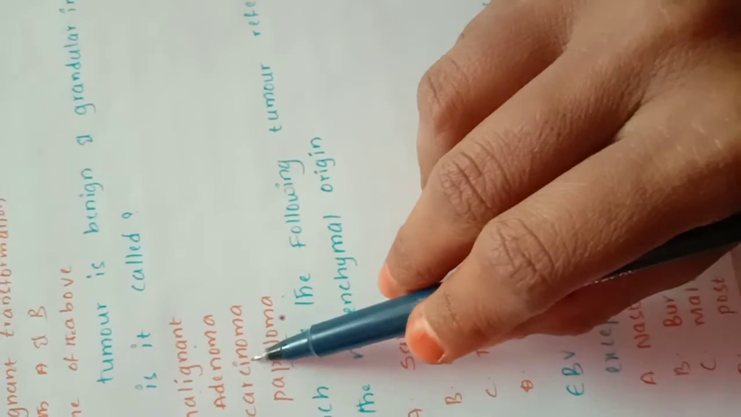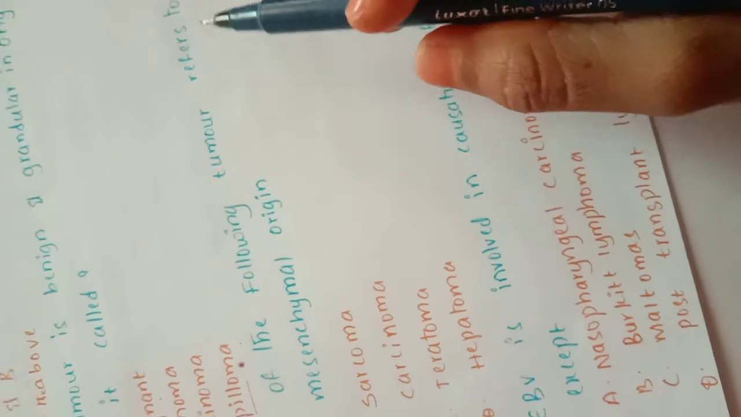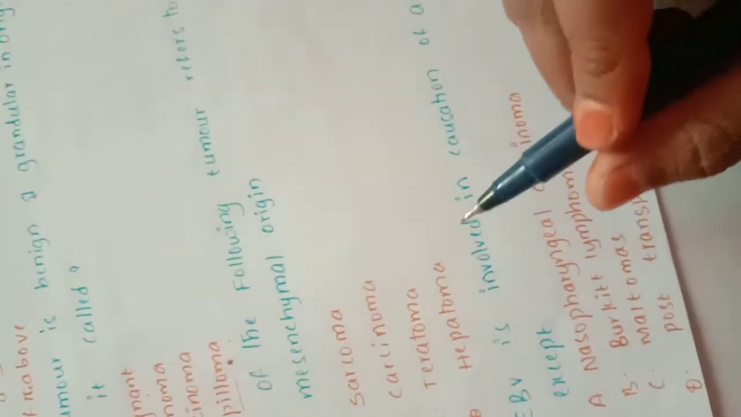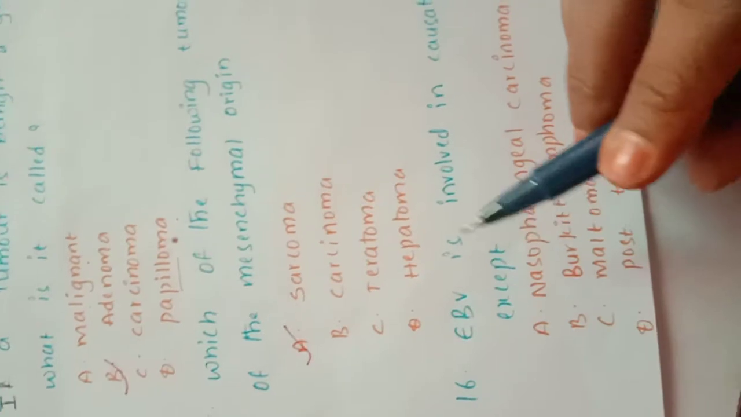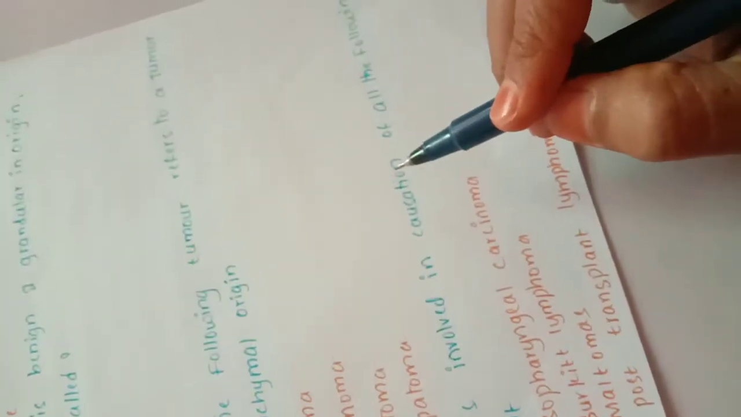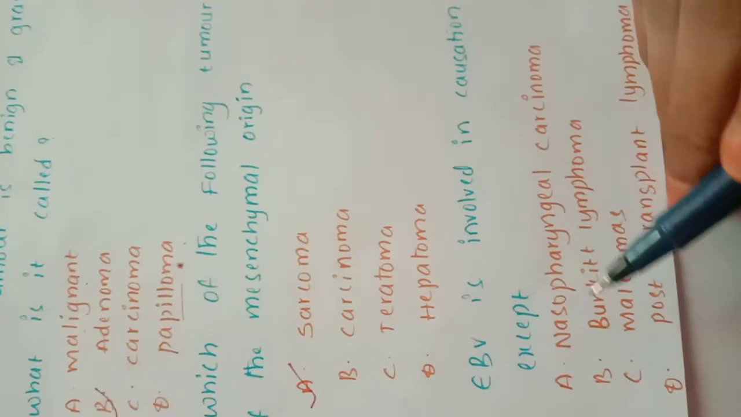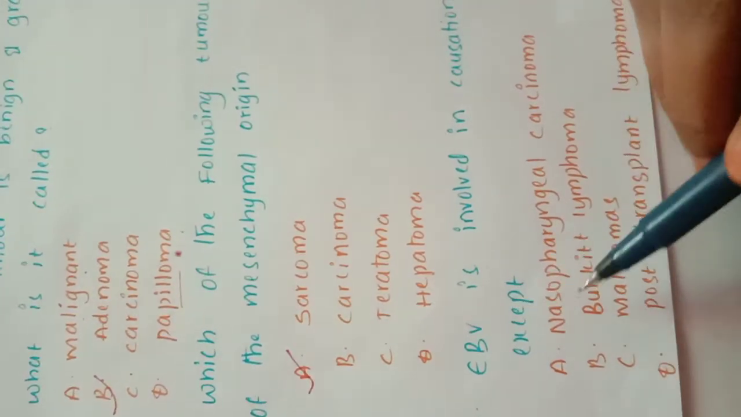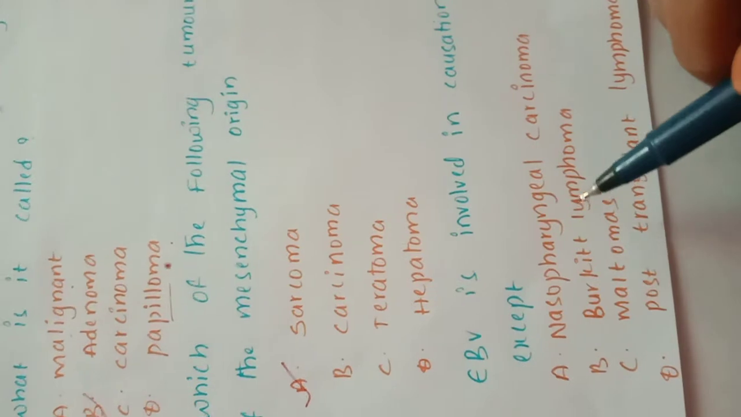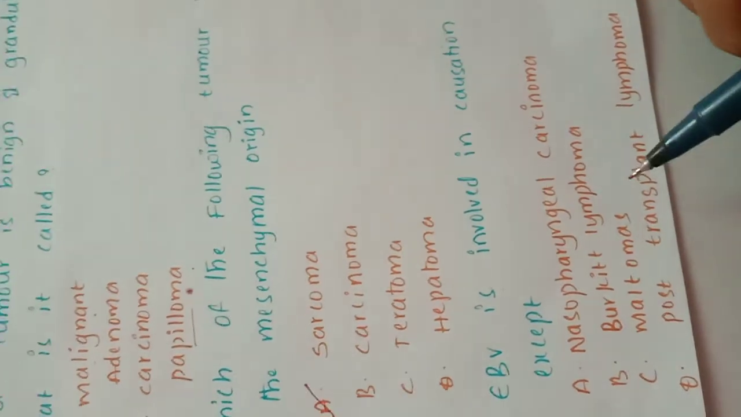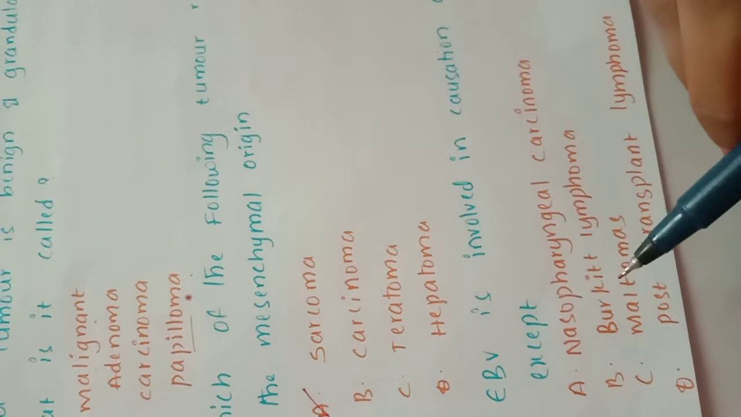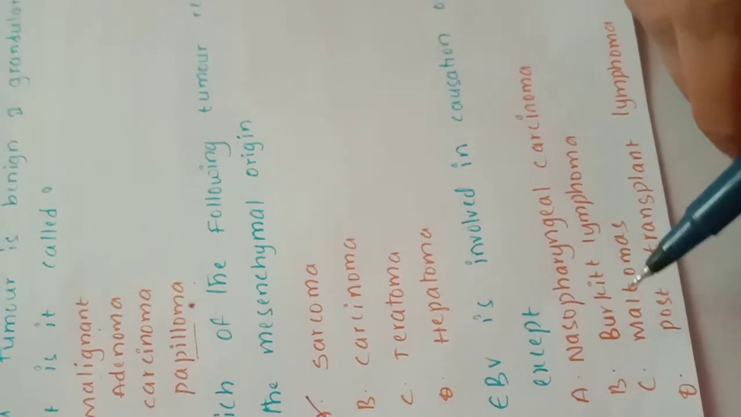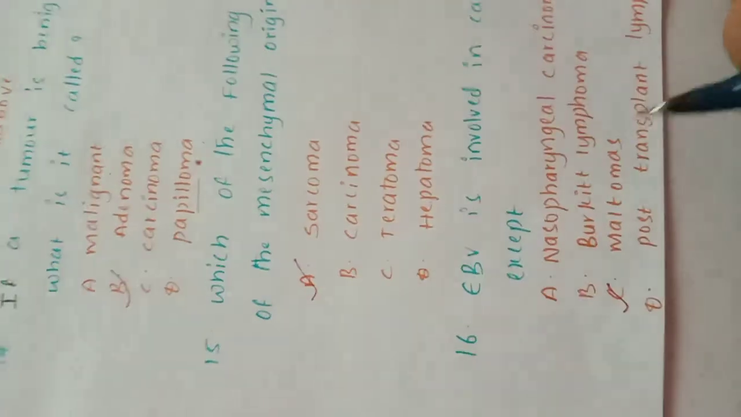Carcinoma is for malignant tumor. Which of the following tumors refers to a tumor of mesenchymal origin? Sarcoma is of mesenchymal origin. Okay, EBV is implicated in causation of all the following except. EBV causes nasopharyngeal carcinoma, Burkitt lymphoma and post-transplant lymphoma, except maltomas, because it does not give rise to maltomas. So this is the correct option.